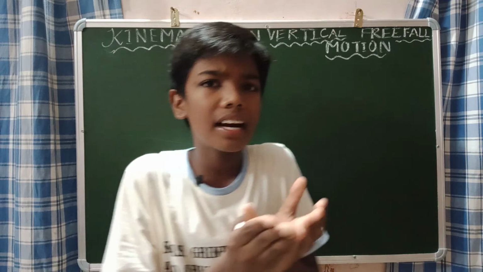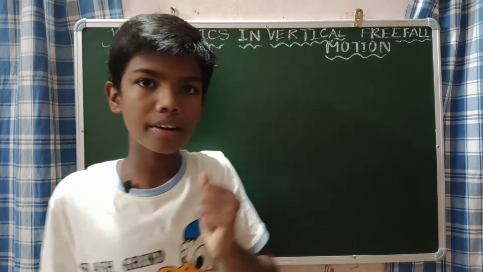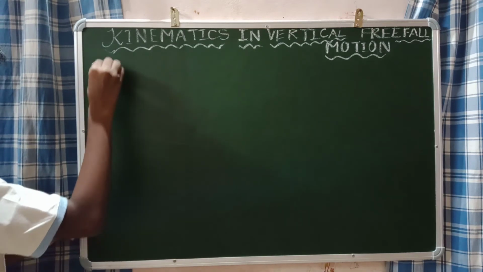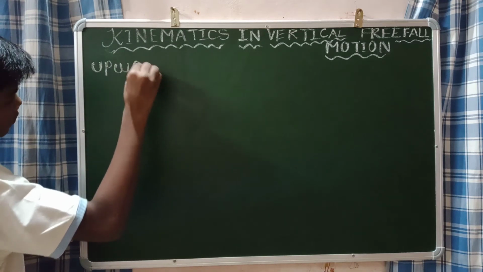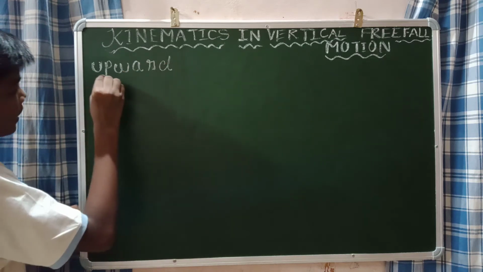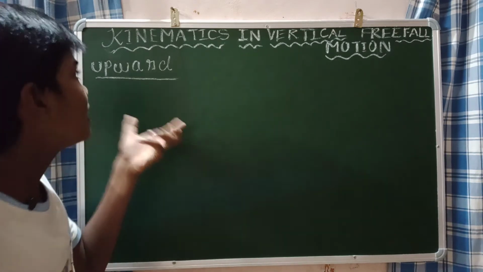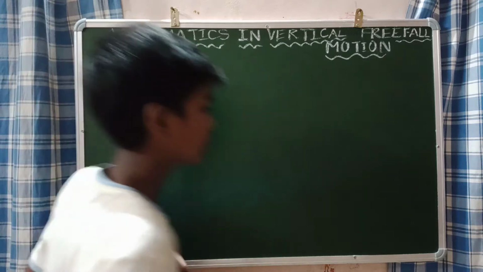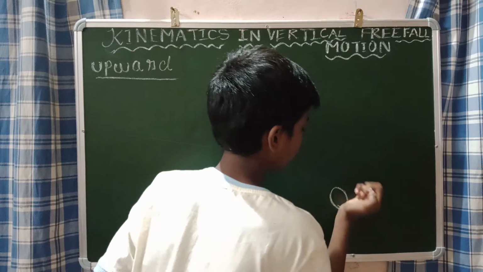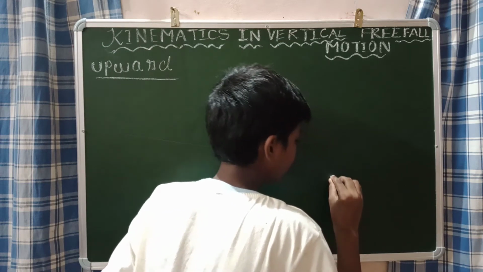Let us first start with when an object is thrown vertically upward. Let us draw a diagram for this. For example, a ball is there. A person is throwing this ball vertically upward.